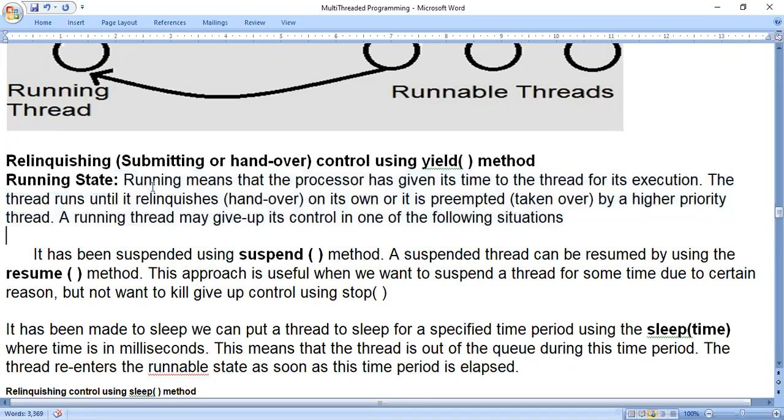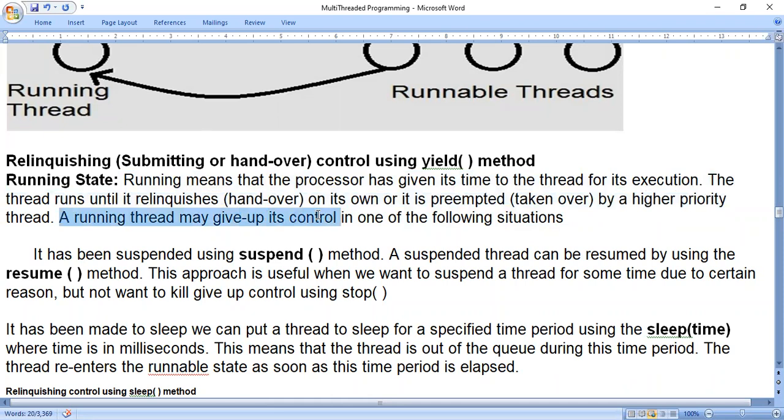They are telling. Okay, first of all, what is a running thread? Running means the processor has given its time to the thread for its execution. For its execution means it actually starts working. Runnable means ready to work. Running means it actually starts working. The thread runs until it hands over on its own, or it is taken over by a higher priority thread. So it will keep on working until and unless it, by itself, hands over to another thread. That is its running state. It will hand over to another thread, or it is taken over by the higher priority.